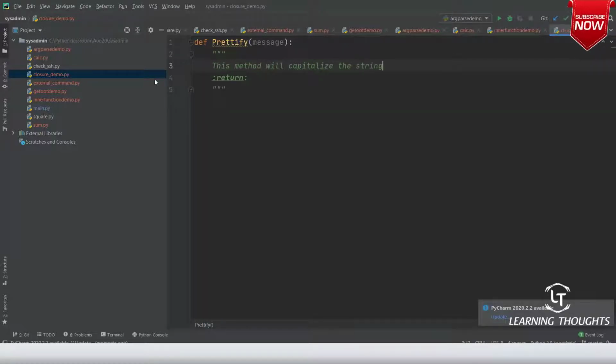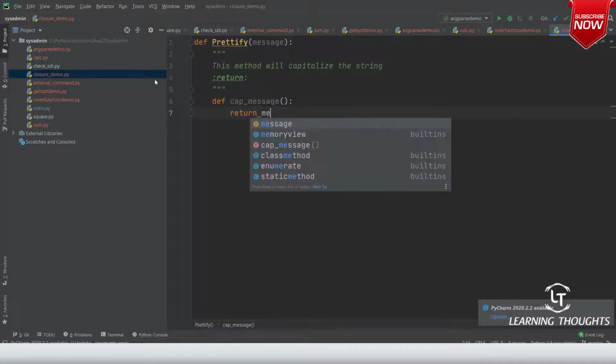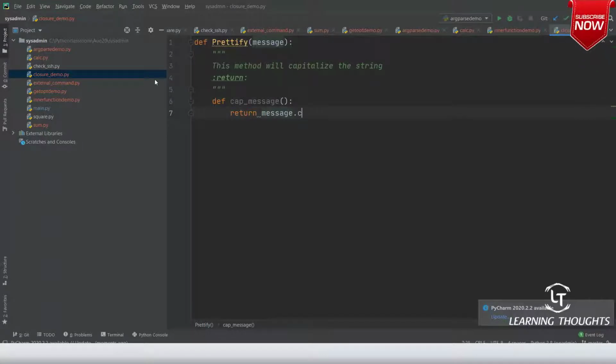Very simple stuff. But what I have done is, inside this, I've written a function capitalize_message, and inside this function I return message.capitalize.